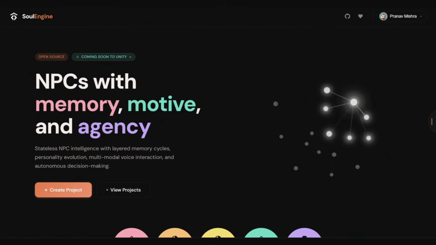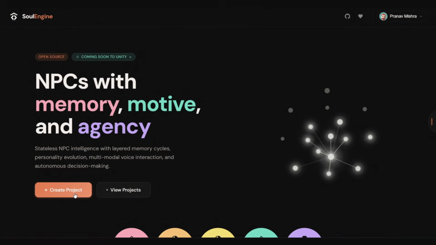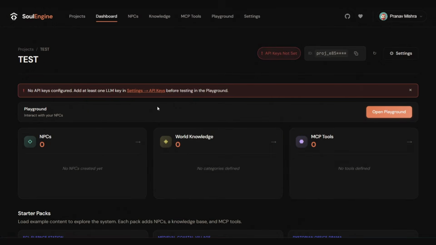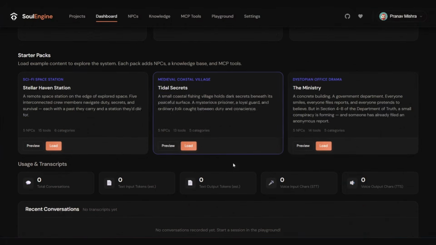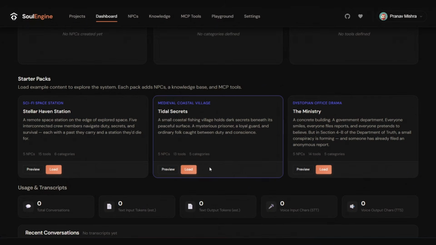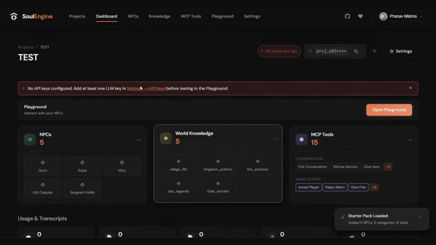The website is live and you can just sign in, create a project or view a project. I will open an empty project and show you how you can load one of the starter assets, and they'll already have a certain number of MCP tools. So these are rich game worlds that you can just load in and play to see how well the NPCs interact with one another. See, it got loaded up.